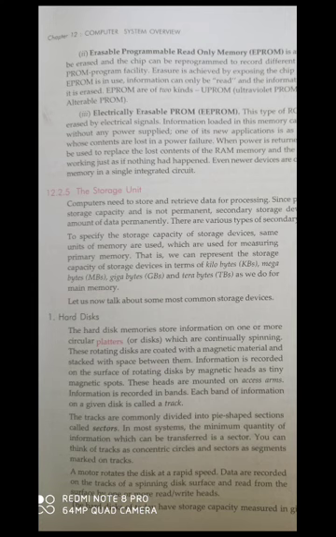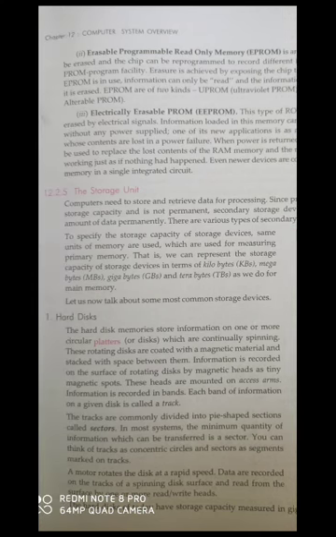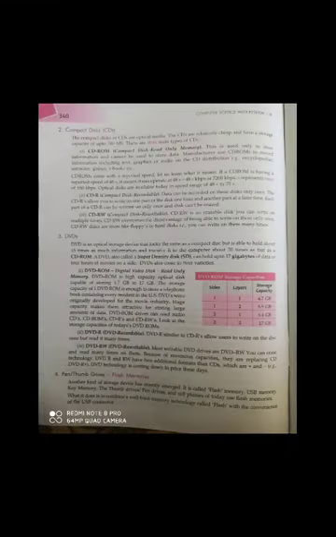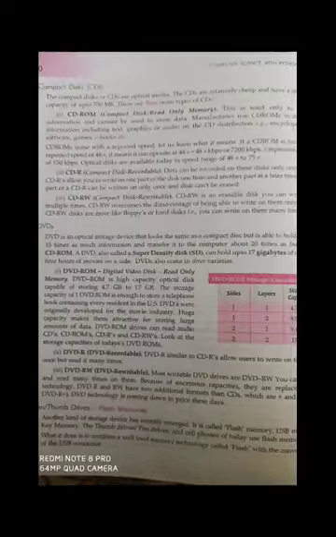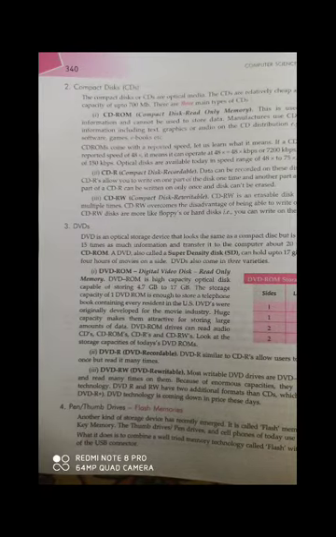The diagram is not given over here. Whenever the class begins, I will show the diagram of the hard disk. The capacity of a hard disk, all of you know, is in terms of GB and terabytes also. Now our next topic: another secondary storage device is the compact disk.